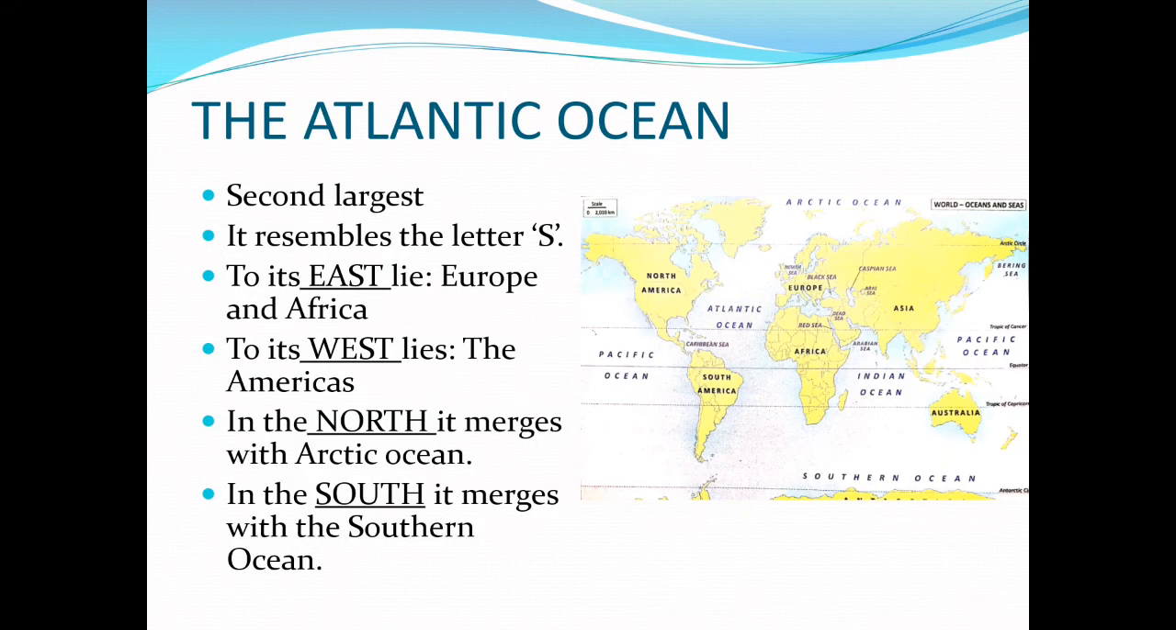Now talking about the Atlantic Ocean, you can see it is an S-shaped ocean, and from the word second, it is the second largest ocean, so you can remember it. To the east of the Atlantic Ocean, we have Europe and Africa. To the west, we have both the Americas, and to the north, it merges with the Arctic Ocean. To the south, it merges with the Southern Ocean. It is very easy. You can remember the S shape and the second largest, so it will be very easy to learn.